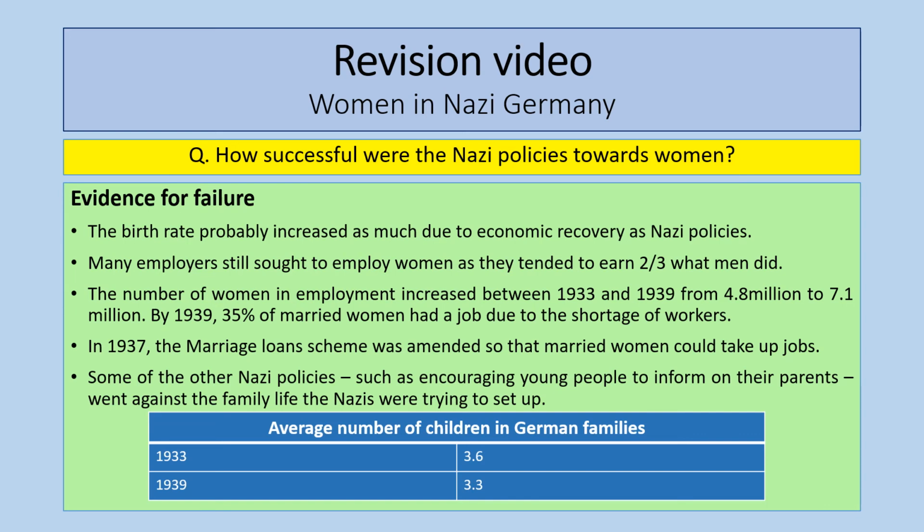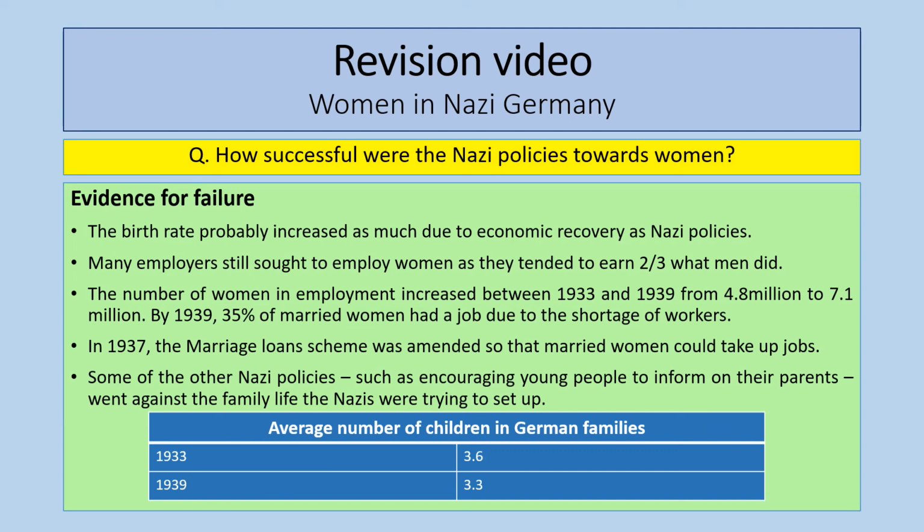But I think one of the big things you can see here is that the Nazis were not at all successful in achieving their policies towards women not working. And even by 1939, the average number of children in German families didn't fluctuate massively during this time, which probably suggests, I think, that the Nazi policies towards women had only a marginal impact, really, only a marginal impact.